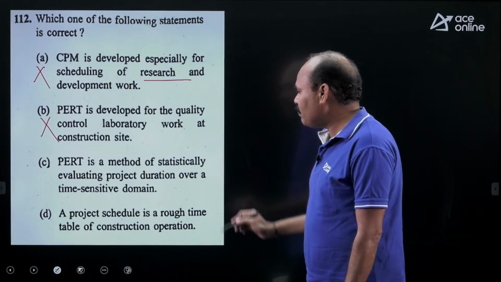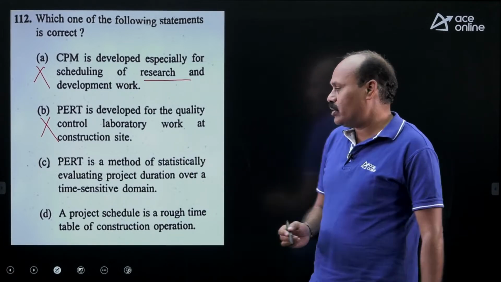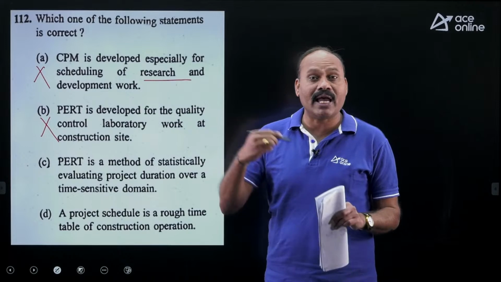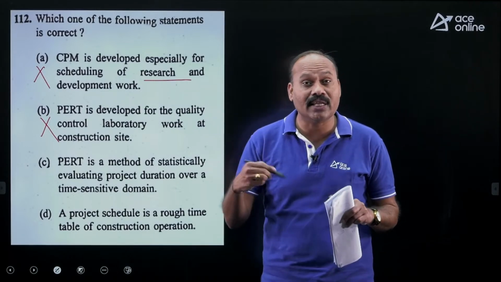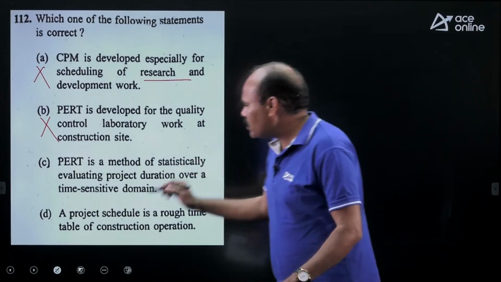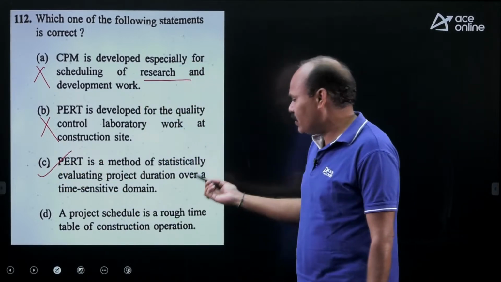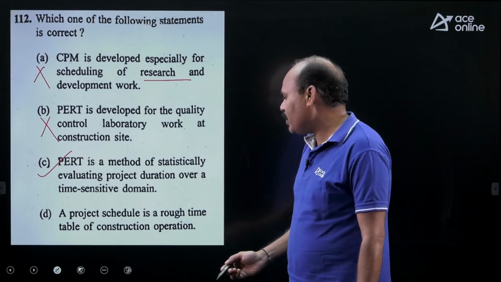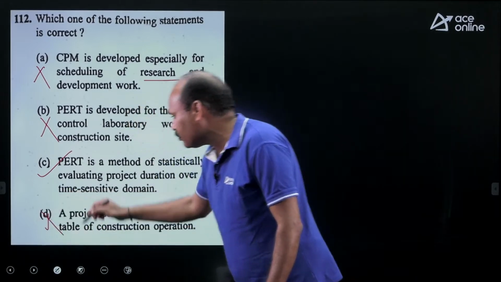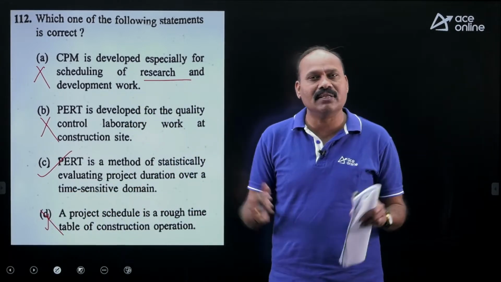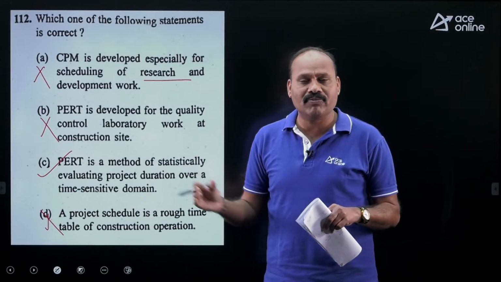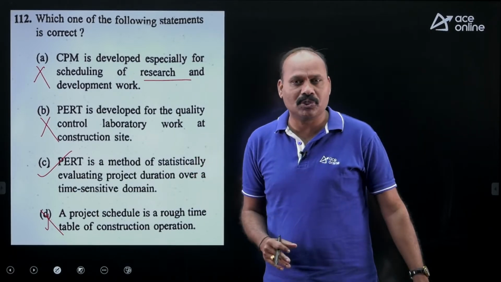So PERT is a method of statistically evaluating project duration over time-sensitive data. Where time has uncertainty, like uncertain time phases, we use PERT. So this is absolutely correct. Of course, no need to go through option D anyways. A project schedule is a rough timetable of construction operation, not correct. So actually project schedule basically gives the idea, it is meant only for schedule development and to get project duration.